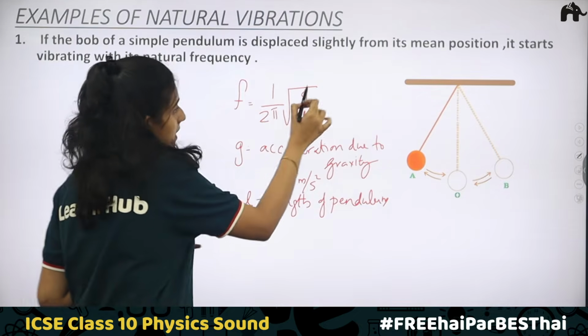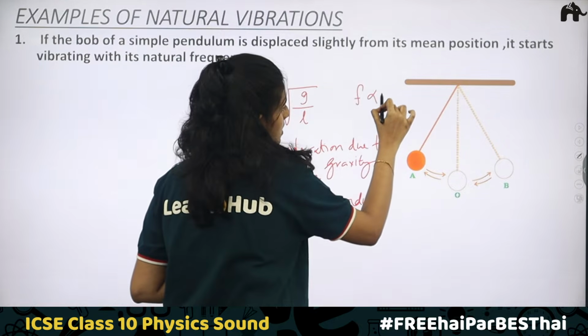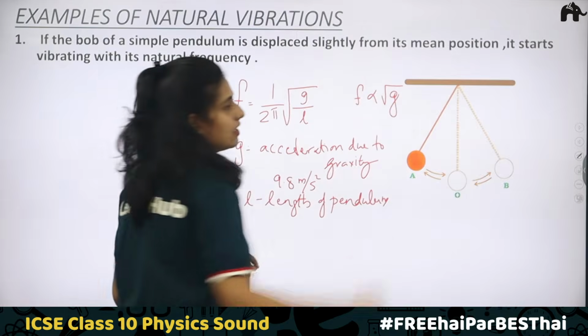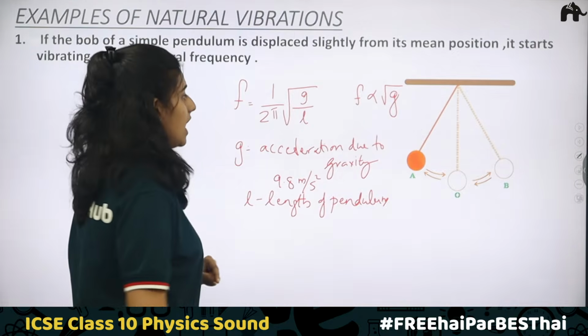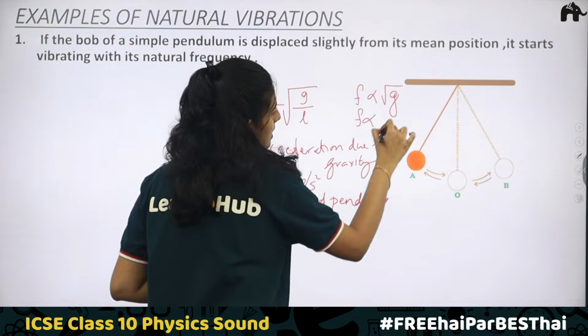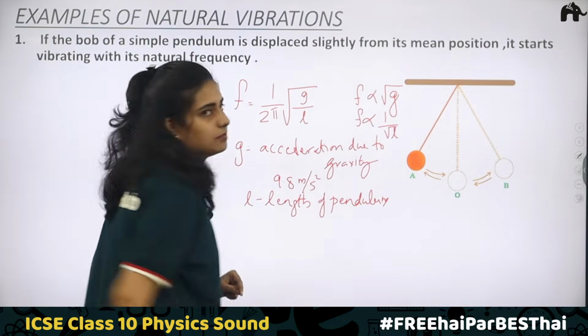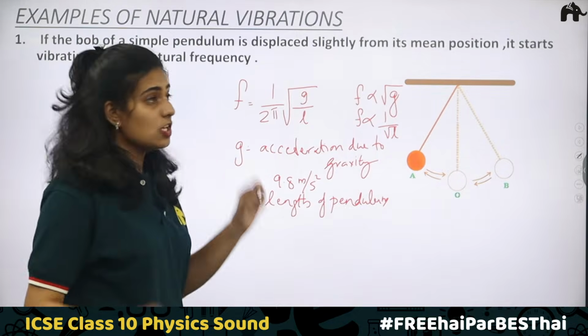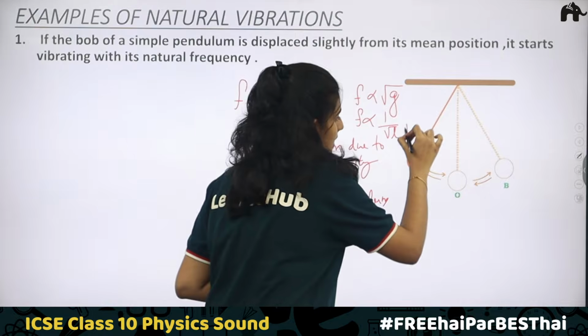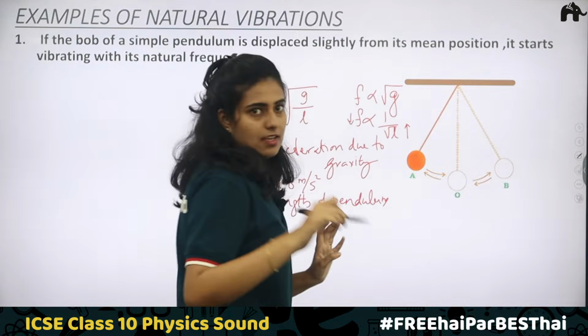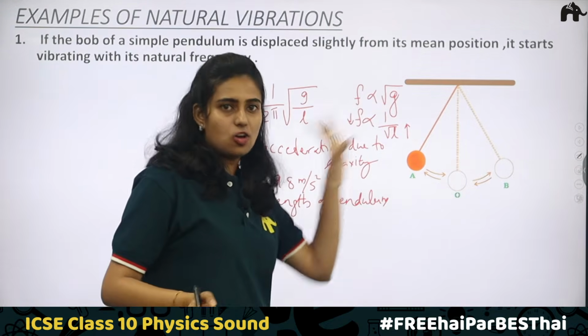Therefore, the natural frequency is f = 1/(2π) √(g/L), which means the frequency depends directly on the root of the acceleration due to gravity and inversely on the root of the length of the pendulum. So here you can understand that when length increases, frequency decreases. Acceleration due to gravity, we know, is a constant.